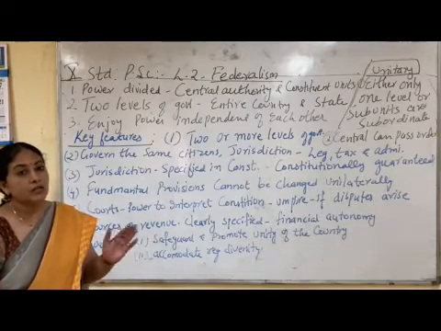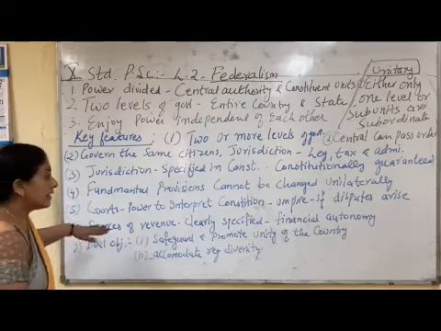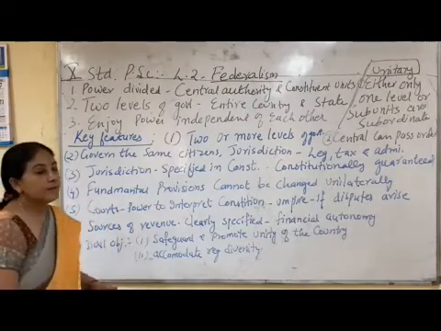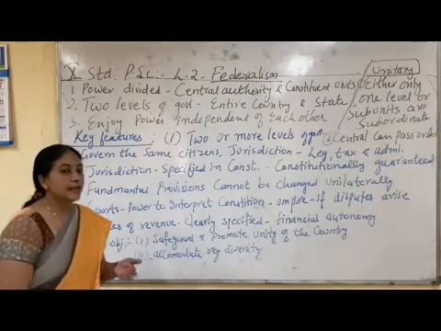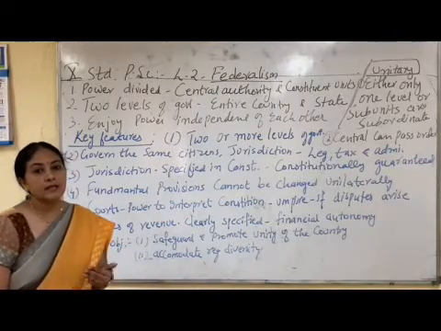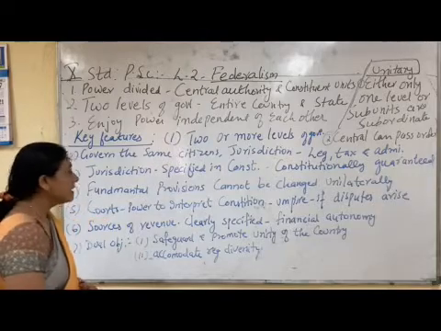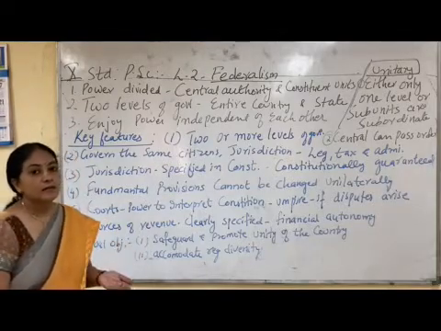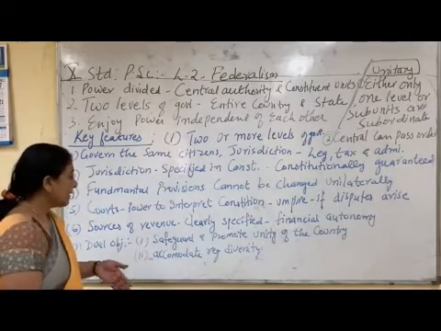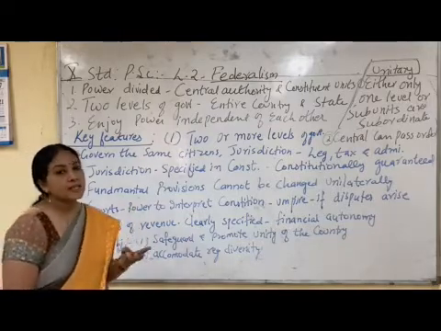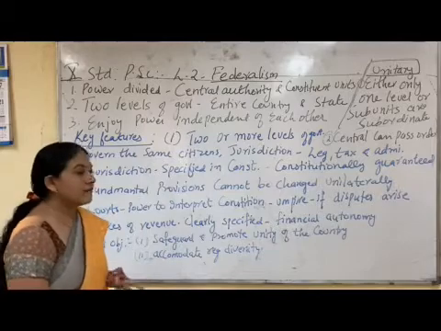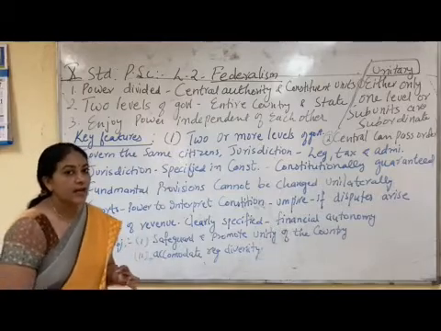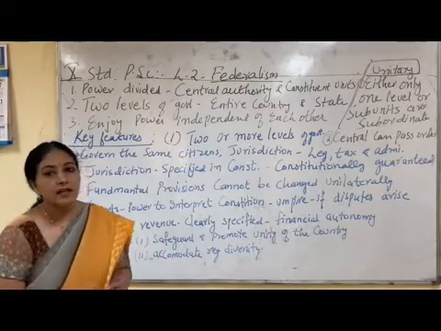It needs the consent of both tiers of the government. The courts have the power to interpret the constitution. It acts as umpire if a dispute arises between the central and the state government. Sources of revenue are clearly mentioned in the constitution to have financial autonomy, and the dual objectives are served by federalism. One is to safeguard and promote the unity of the country, and one is to accommodate the regional diversity.